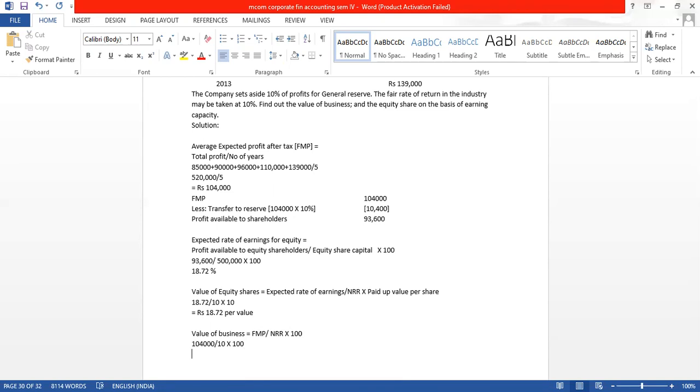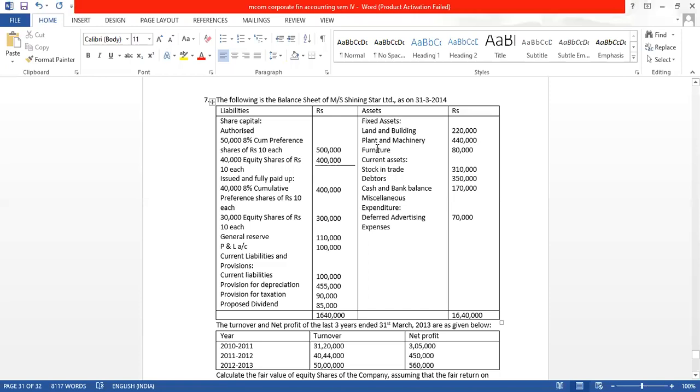1,04,000 divide by 10 into 100. Value of business is 10,40,000. The value of business, what they have asked, is coming to 10,40,000. With this sum is done. So let us come to the next sum.